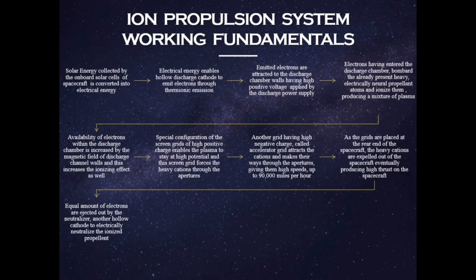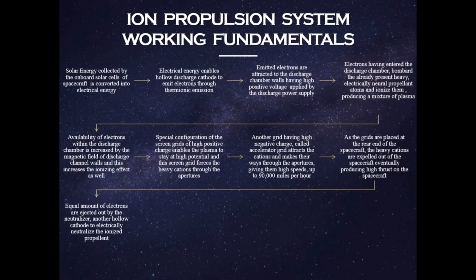So after that, a special configuration of the screen grids of high positive charge enables the plasma to stay at high potential, and this screen grid forces the heavy cations through apertures. Another grid having high negative charge, called the accelerator grid, attracts the cations and makes their way through the apertures, giving them high speeds up to 90,000 miles per hour. Can you imagine? 90,000 miles per hour. Extremely high speed, and of course more effective than a normal gaseous propulsion system.